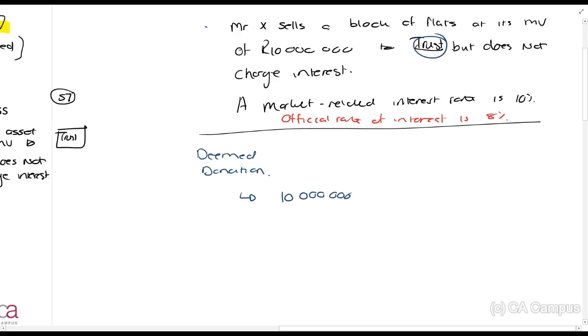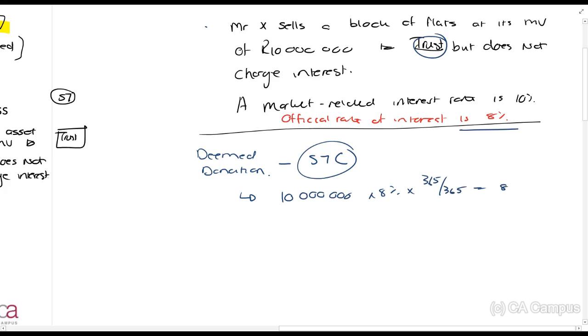Okay, just for the sake of it. Remember, guys, there's a difference between the market interest and the official rate of interest. The official rate of interest is the repo rate plus 1%. But what I want you to see is that the deemed donation for Section 7C is calculated on the official rate of interest. So you say 10 million times 8% times 365 over 365.